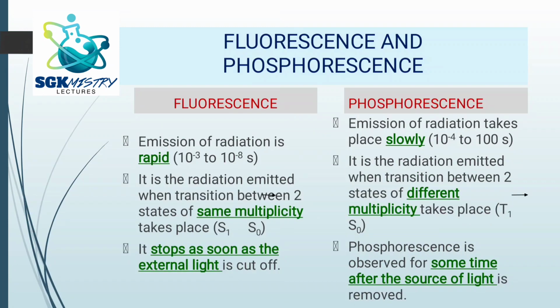Let us look into the differences between fluorescence and phosphorescence. In case of fluorescence, the emission of radiation is rapid. So here the time range is so fast, that is 10 to the power of -3 to 10 to the power of -8 seconds. So fast the re-emission of the radiation takes place. Whereas in phosphorescence, emission of radiation takes place slowly, almost the time range of 10 to the power of -4 to 100 seconds. Next, in fluorescence, the radiation emitted is mainly because of the transition between S1 and S0, whereas in case of phosphorescence, it is between T1 and S0.